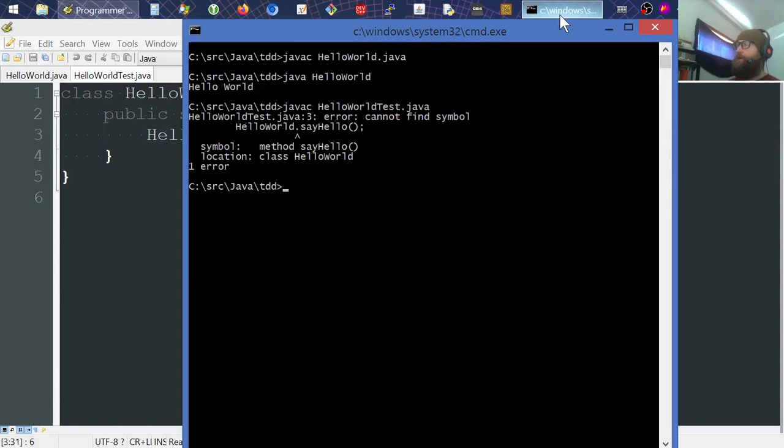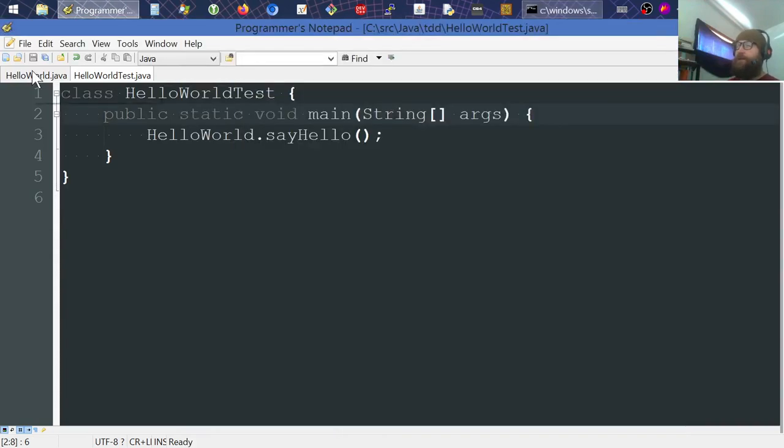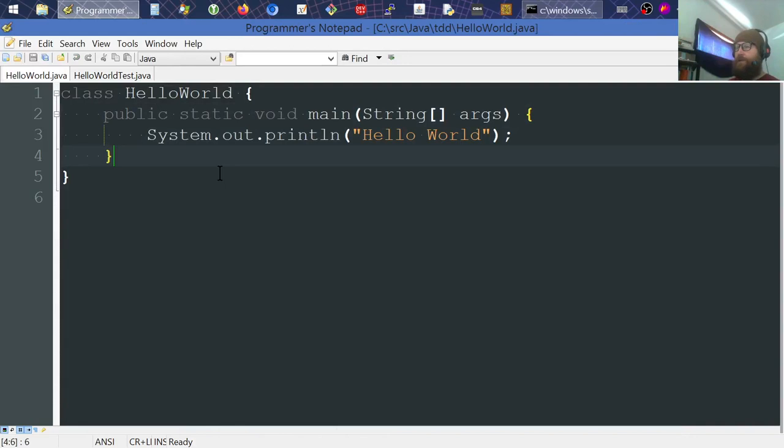Oh, already got an error. Error, cannot find symbol say hello on hello world. Okay, cool. So there's nothing we can do here in the test to fix that up, so we'll jump back over here, and we obviously need this method.